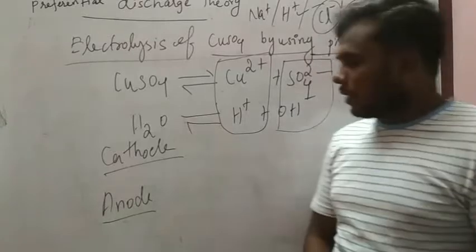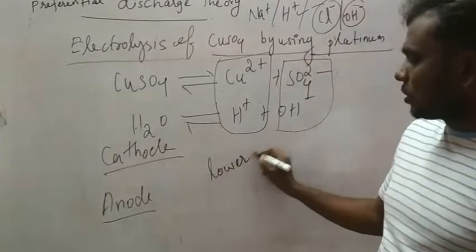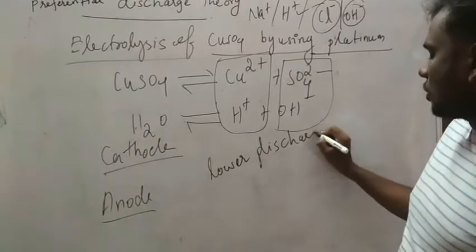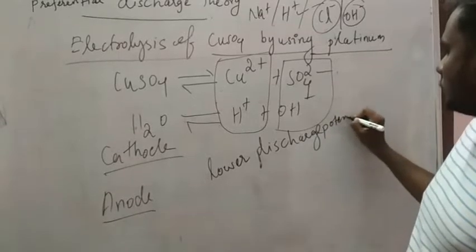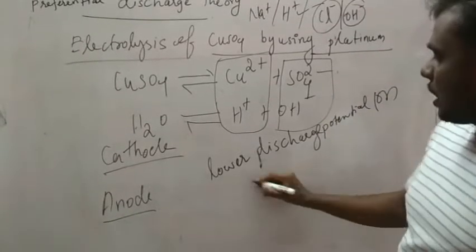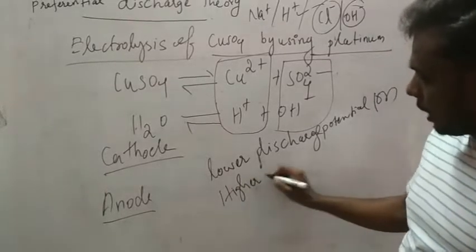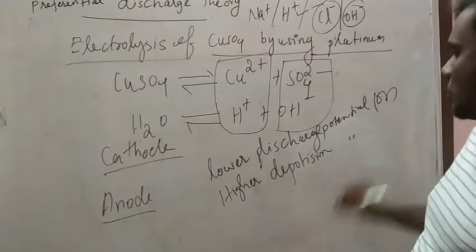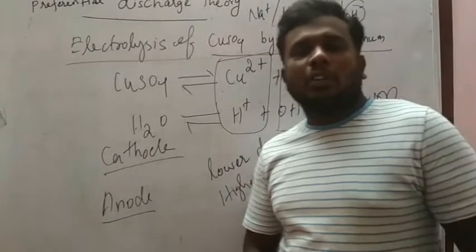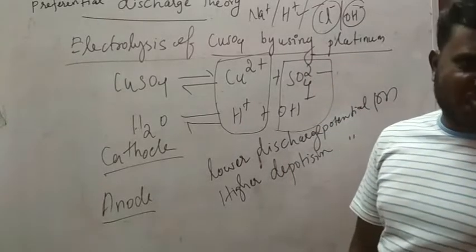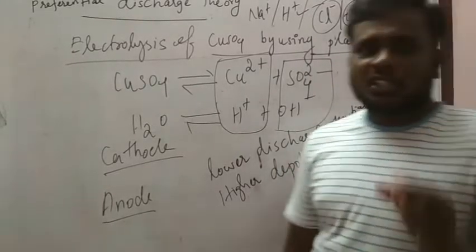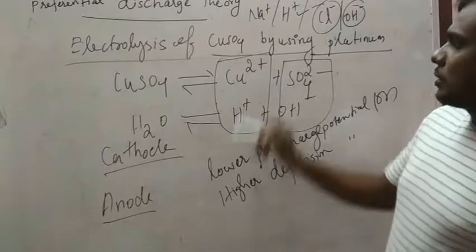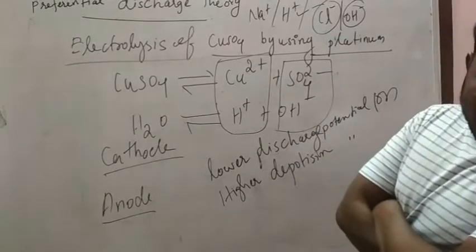Please note it. The ion having the lowest discharge potential or higher deposition potential will be discharged at the particular electrode. So here Cu2+ and H+ are there.